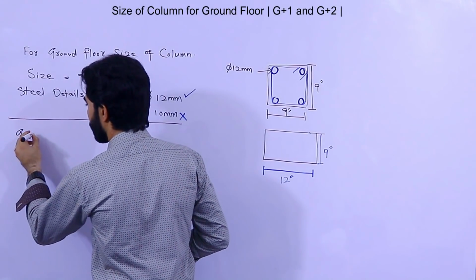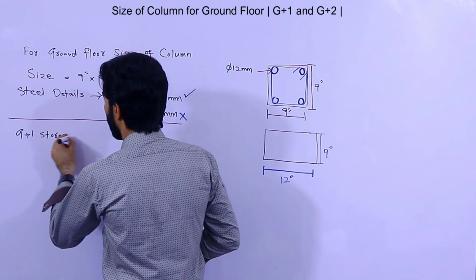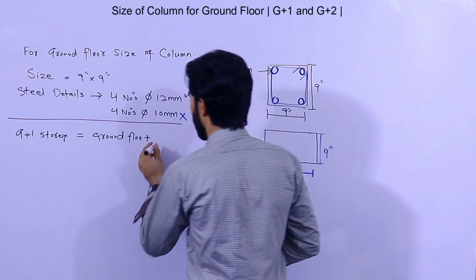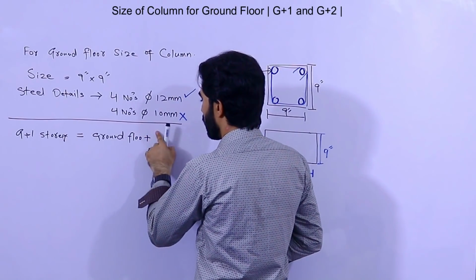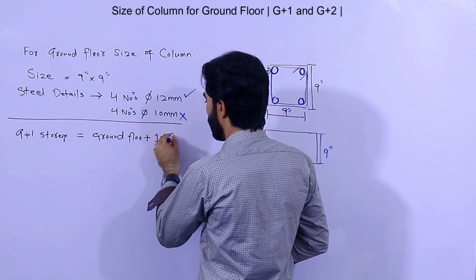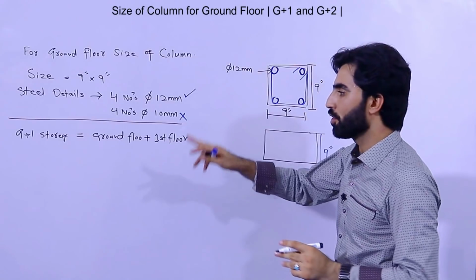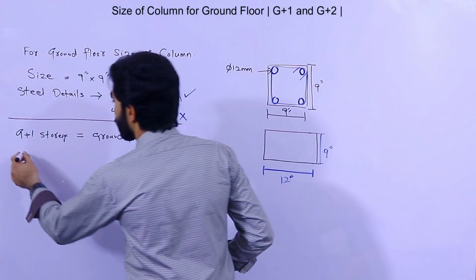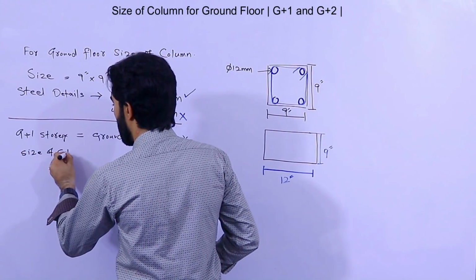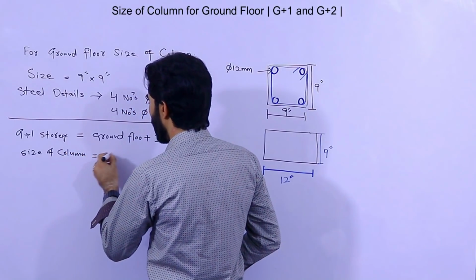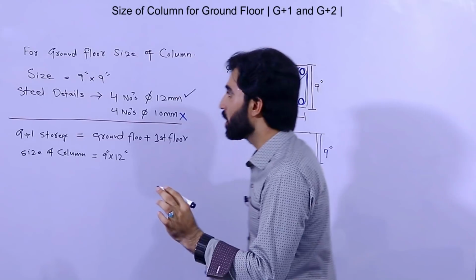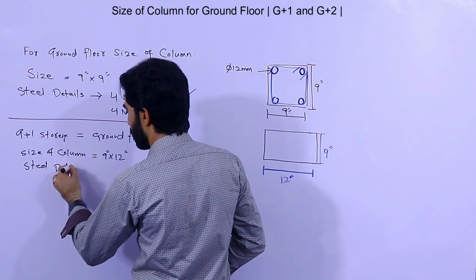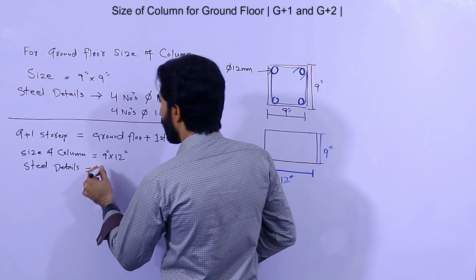So that was for ground floor. Now G plus 1 story, you can say ground floor plus first floor, meaning one other story on top of the ground floor. In this case you can use a column size of 9 by 12 inches, and the steel reinforcement should be 6 rods.